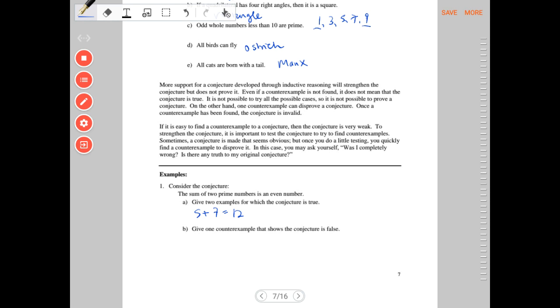Let's go with another pair, 11 and 23, and that would make 34, which is also an even number. But we have one counterexample, and that would be 2, which is prime, plus any other prime number. So 2 plus 3 equals 5. 5 is odd, therefore our conjecture is disproved.